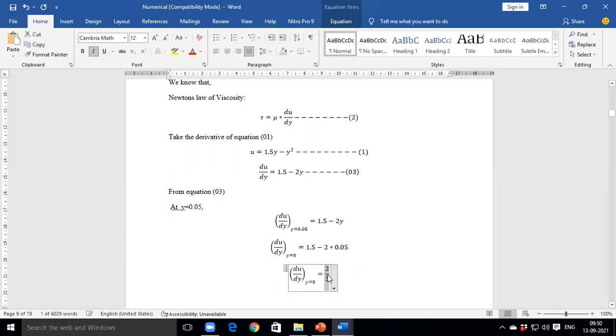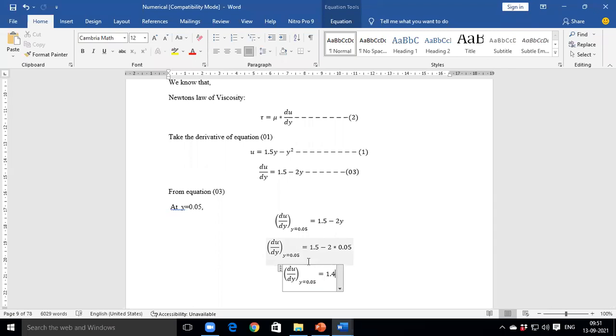What is the calculation? Tell me. 1.4. Is it 1.4? How many students are getting the same result? 1.4. Yes, sir.